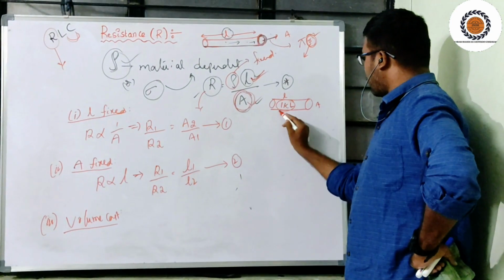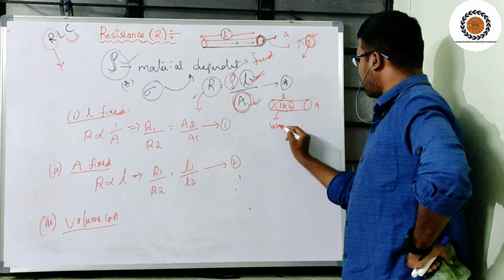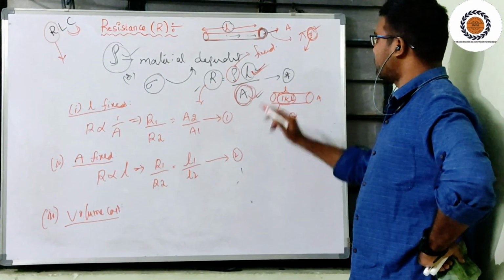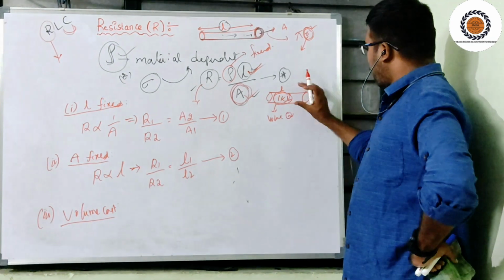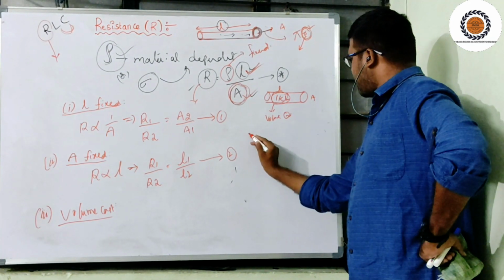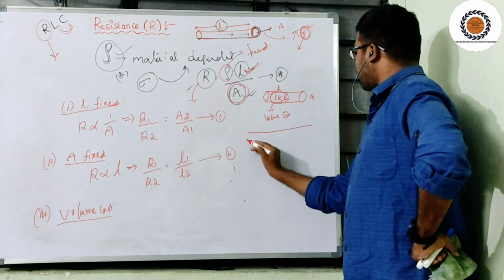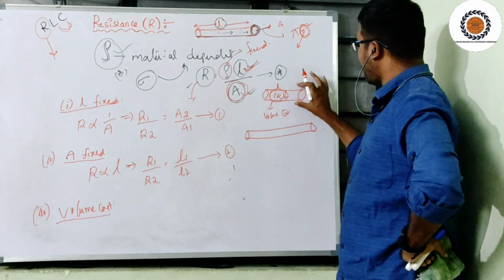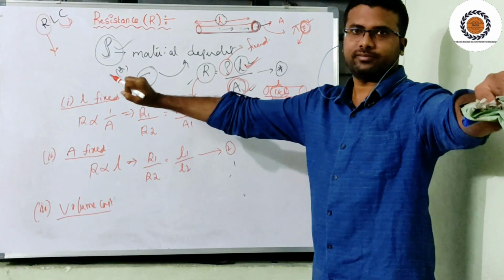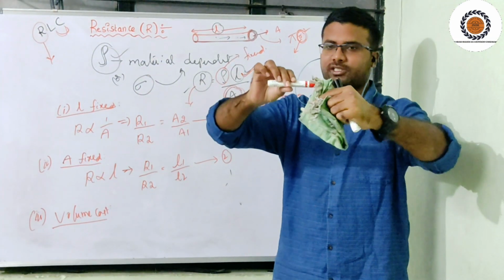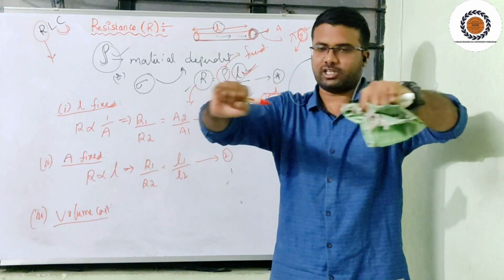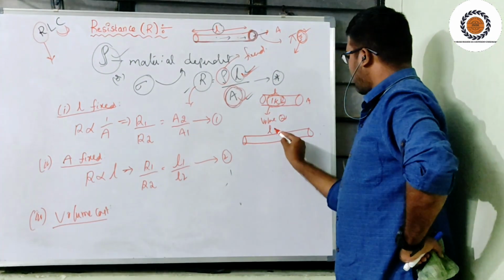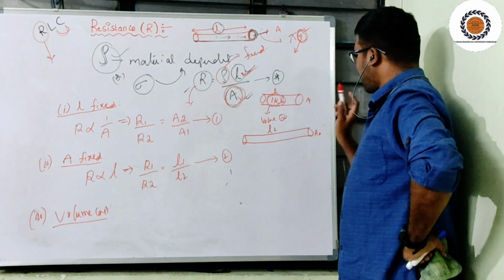This 1 kl is the volume of water, the quantity. Now if I restructure this conductor, same material, same pipe, to length L2, then the area of cross section becomes A2.